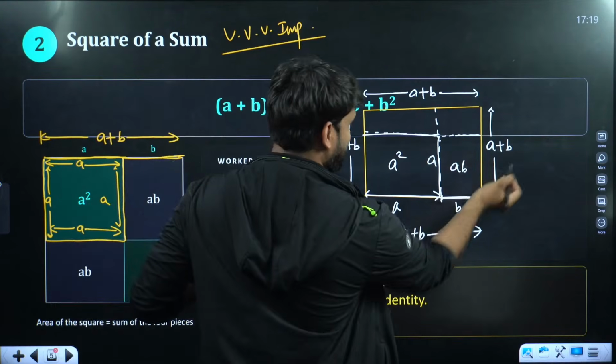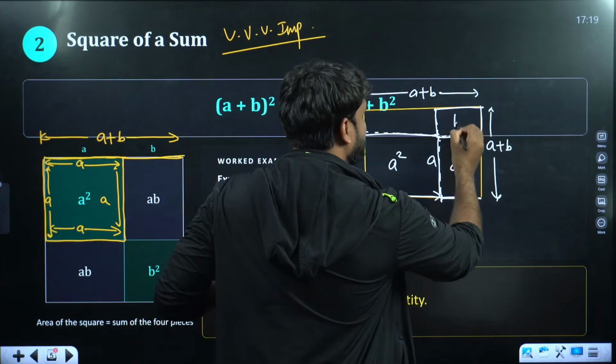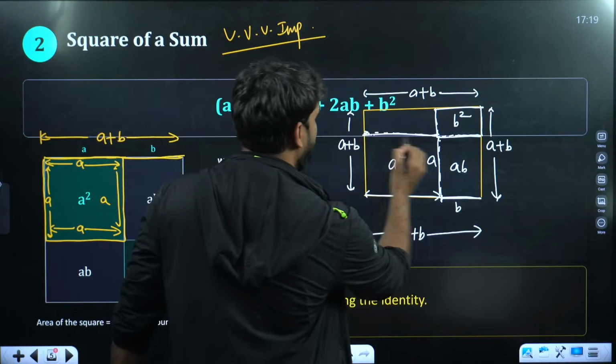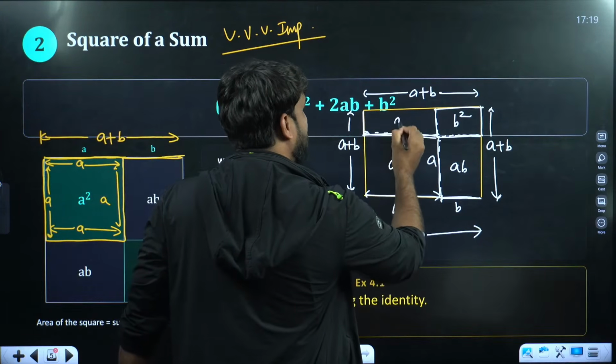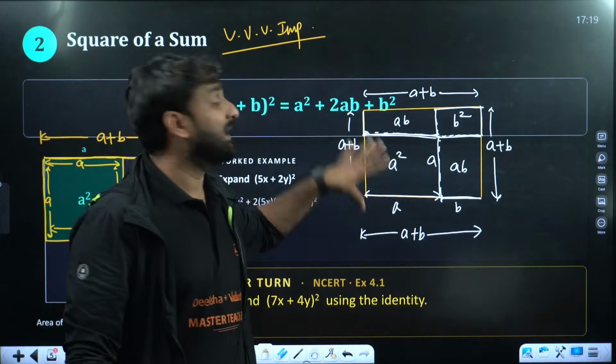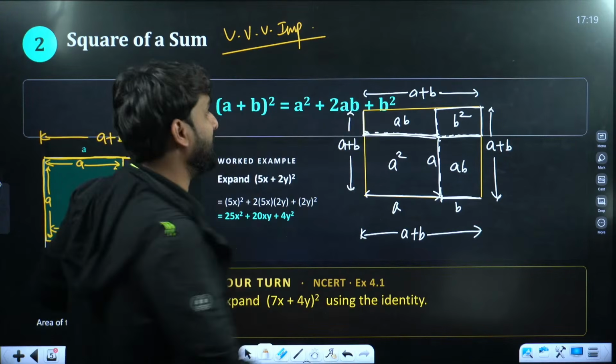And if this is B, this is B, this is B, this is B, so this will be B square, one more square. And if this is A here and this is B, so this is a rectangle, so we have AB.